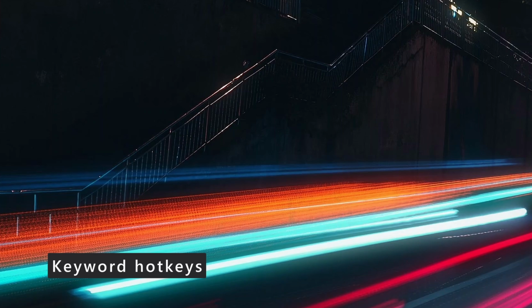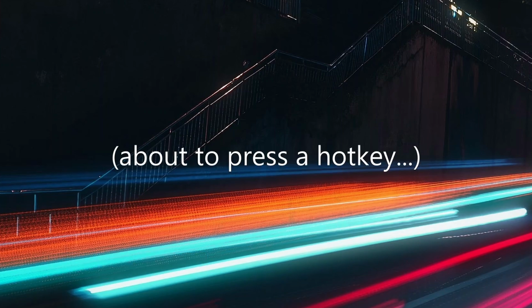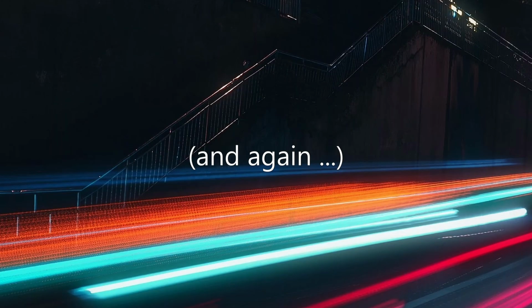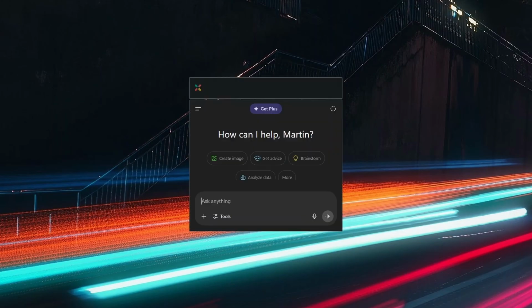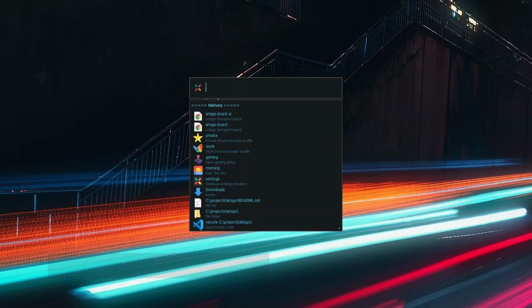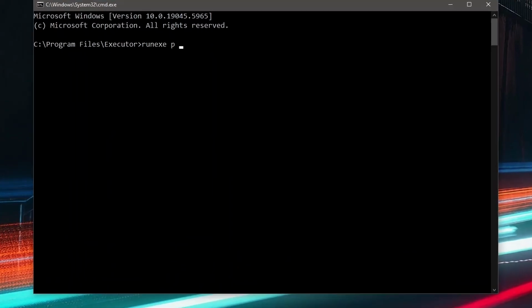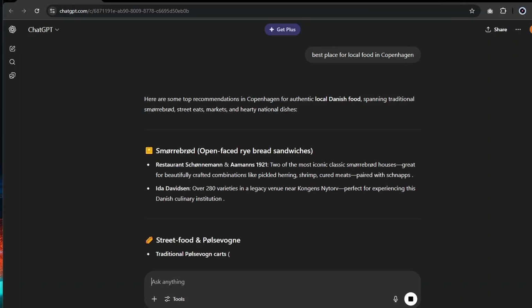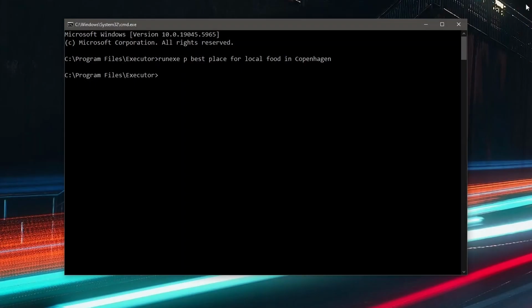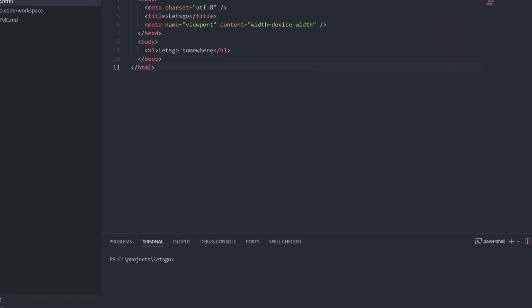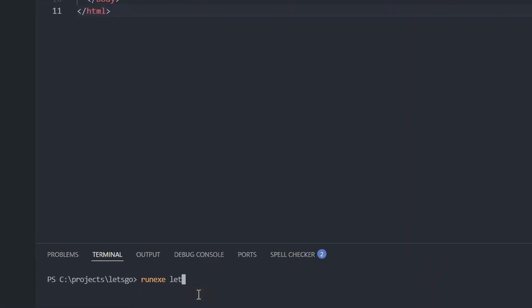Each keyword can be assigned a global hotkey. For example, I now press Alt-Win+P to open an AI prompt. The hotkey could also open in the internal browser instead. Here is an example prompting an AI using the Windows command line. Another example using the VS Code terminal to open a project Jira Scrum board.